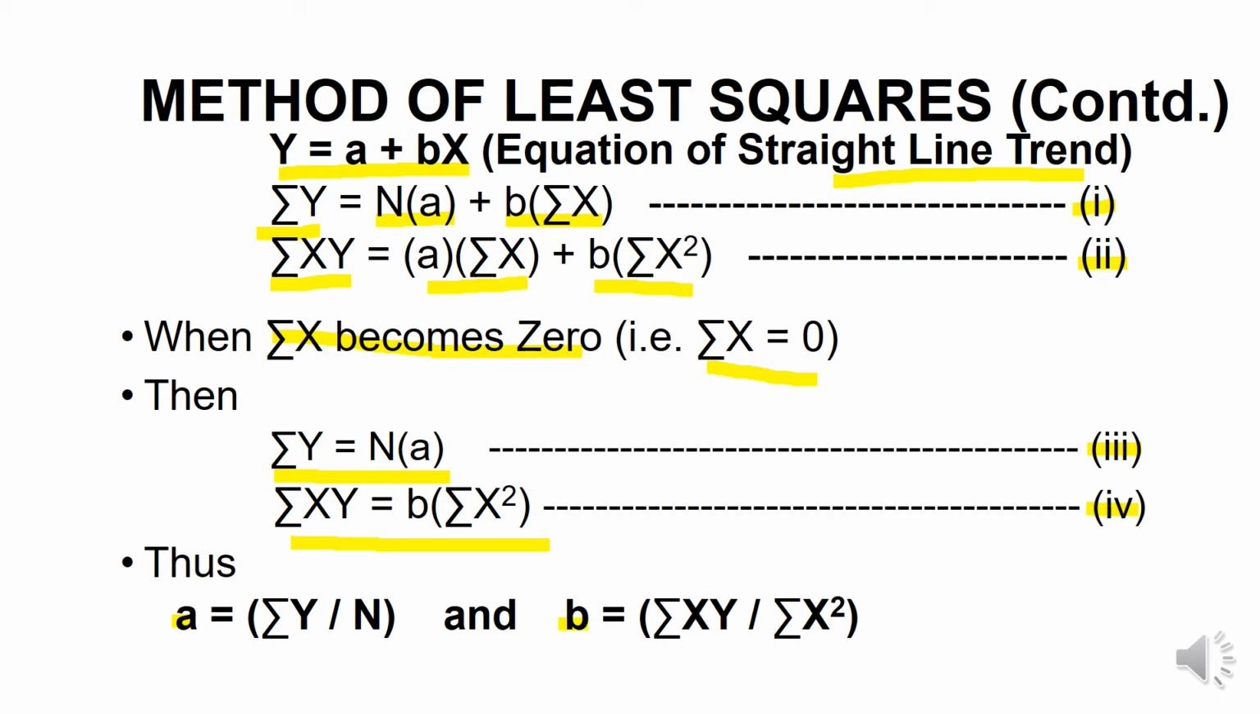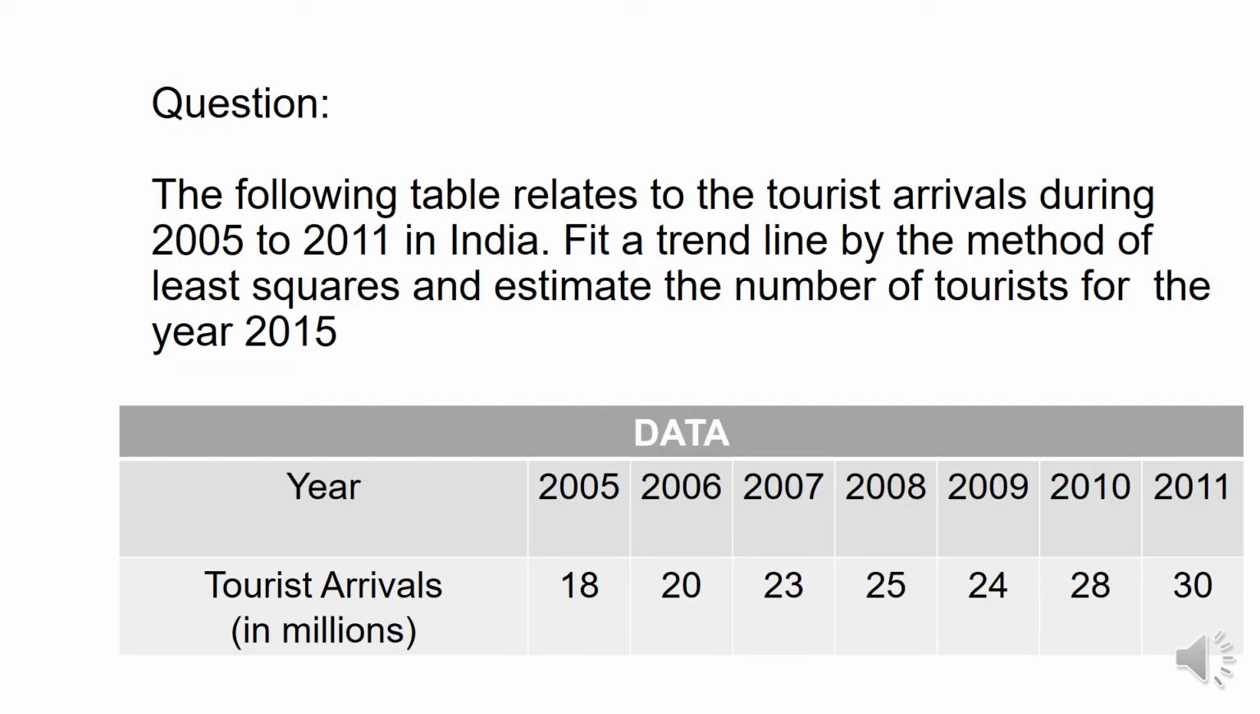The value of a will be summation y divided by n, and the value for b will be summation xy divided by summation x square. Now we will use the information and knowledge which we have gathered up till now to solve the numerical which is on your screen, which relates to the tourist arrival during the given period, that is from 2005 to 2011 in India, and you are required to fit a trend line by the method of least square and estimate the number of tourists for the year 2015.